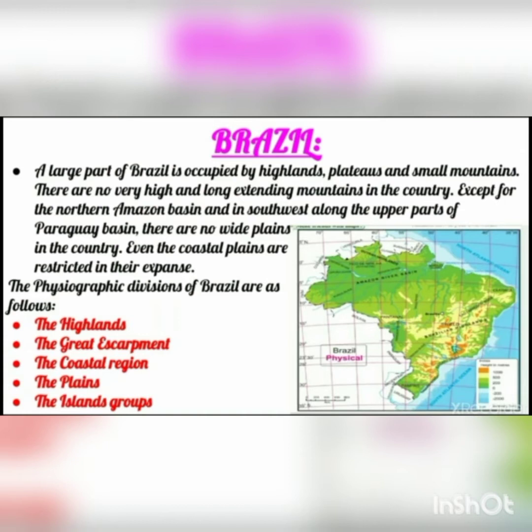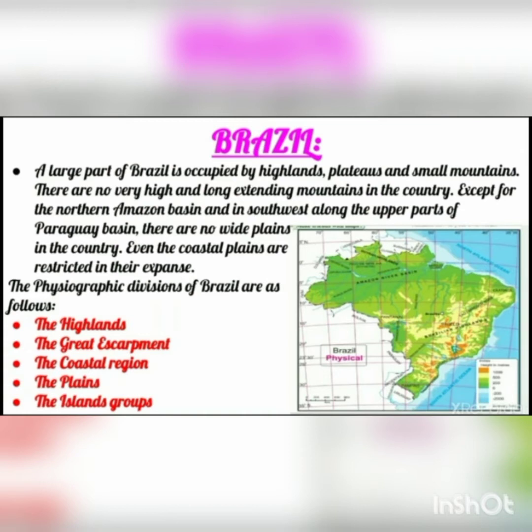Except the northern part, the Amazon basin, and in the southwest along the upper parts of the Paraguay basin, there are no wide plains in the country. You can see this in the map. Leaving that area, there are no wide plains in the country. But in India, we have studied about the North Indian plains, extending from Rajasthan, covering many states, Punjab, Haryana, Uttar Pradesh, Bihar, and afterwards going toward the east, up to Assam.